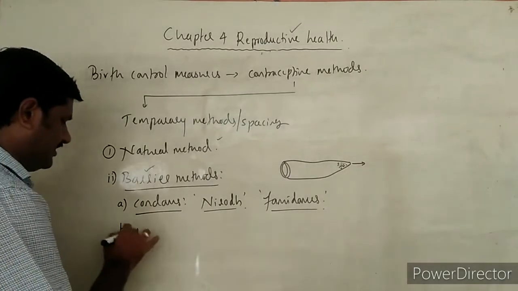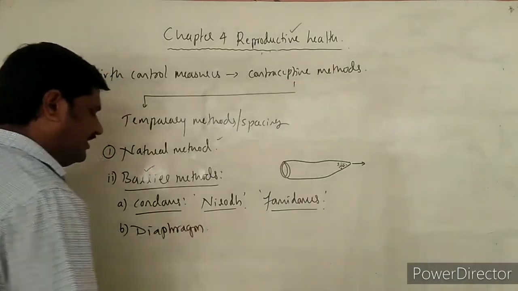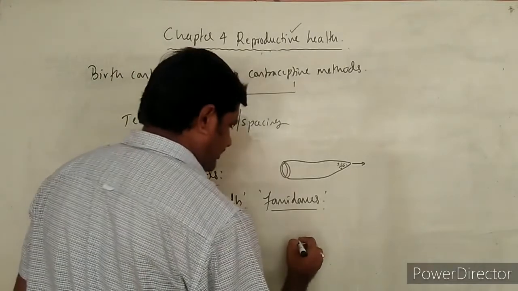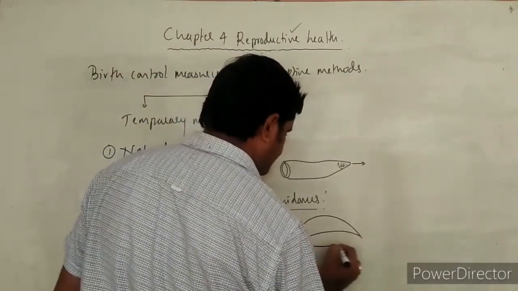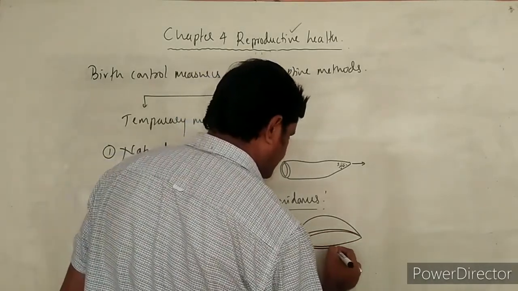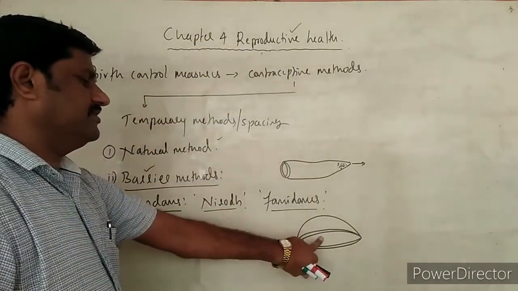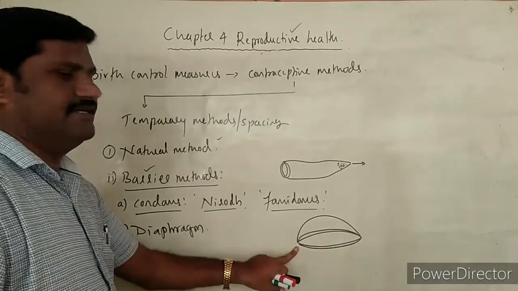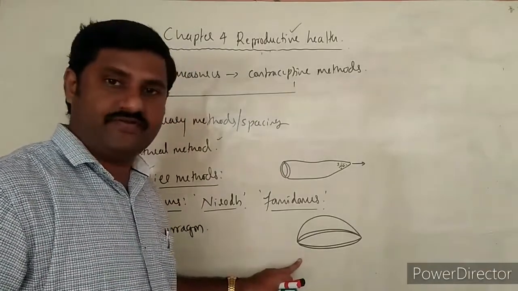And the second one is the diaphragm. What is that? This is a dome shaped thin plastic device, which is called a diaphragm, which is inserted inside the female reproductive tract, over the cervix.